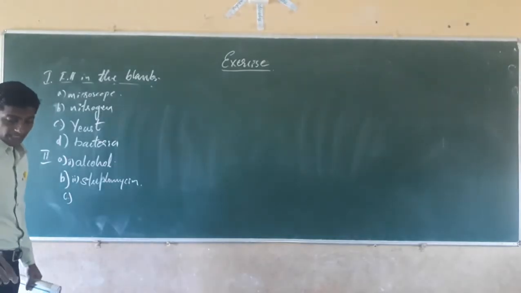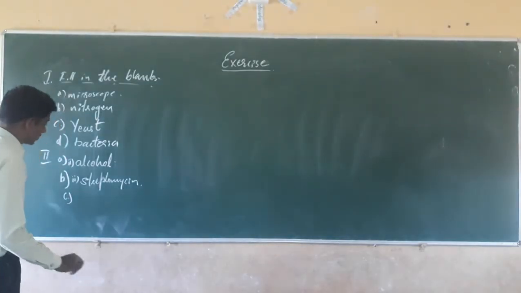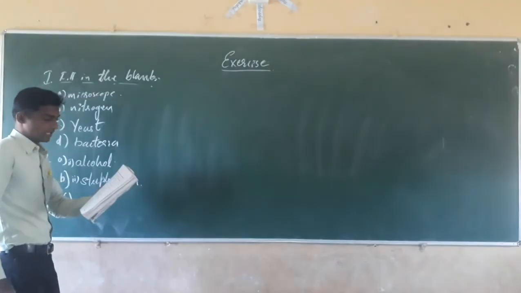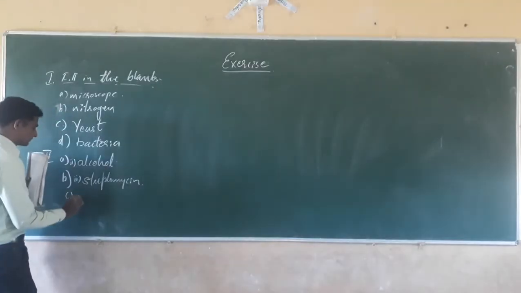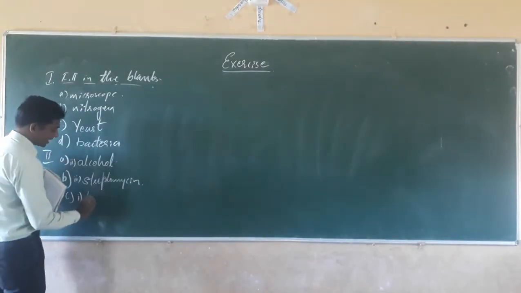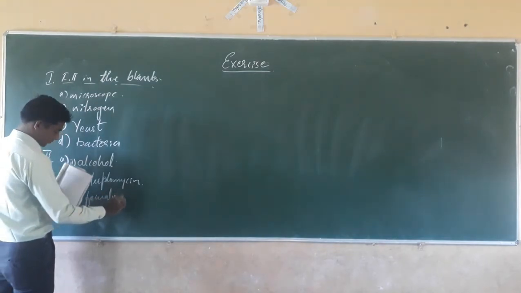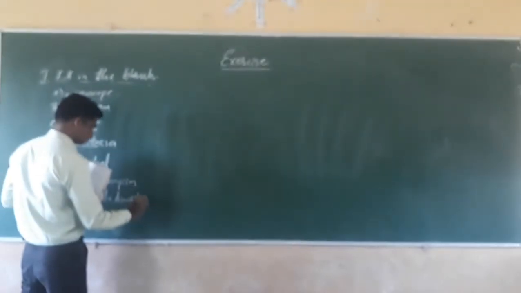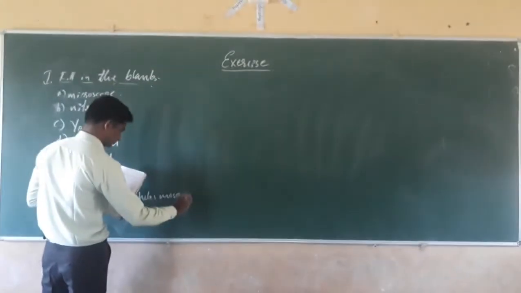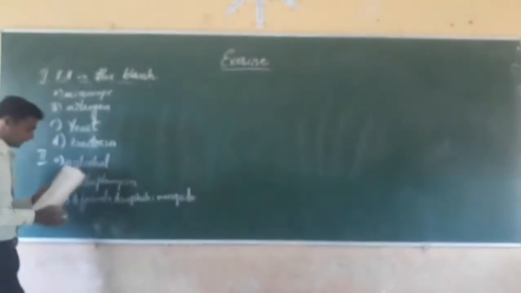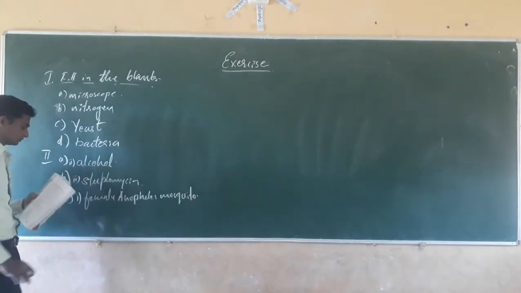Next, C. Malaria is caused by a protozoa. Which carrier? The options he has given: female Anopheles mosquito, cockroach, housefly, and butterfly. Option first one is the correct one, that is the female Anopheles mosquito.